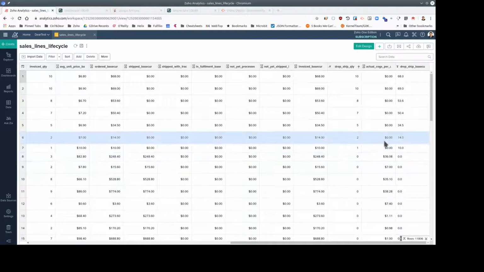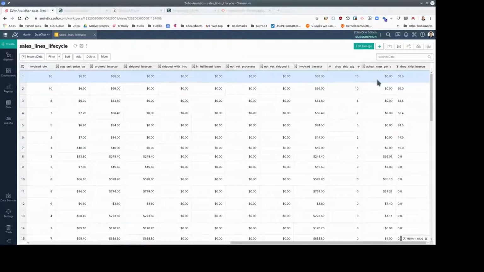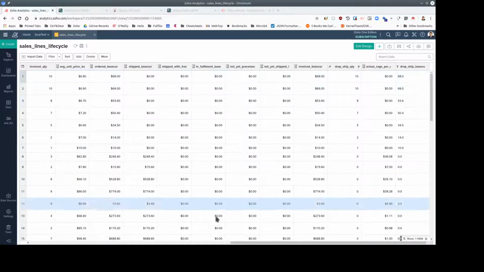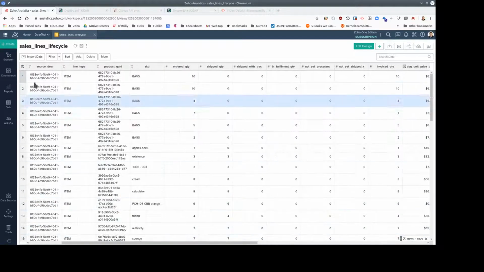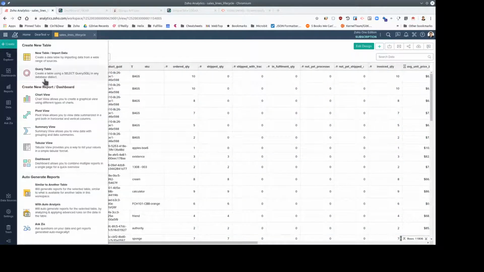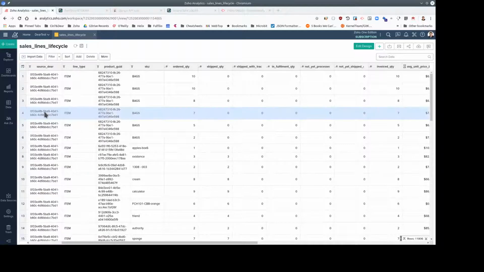And there's some miscellaneous information as well. So there's the actual COGS if it's been shipped, and there's some information about drop shipments if it's a drop shipment order. Right, so that's the table. Let's make a query out of that. Let's make a pivot view.